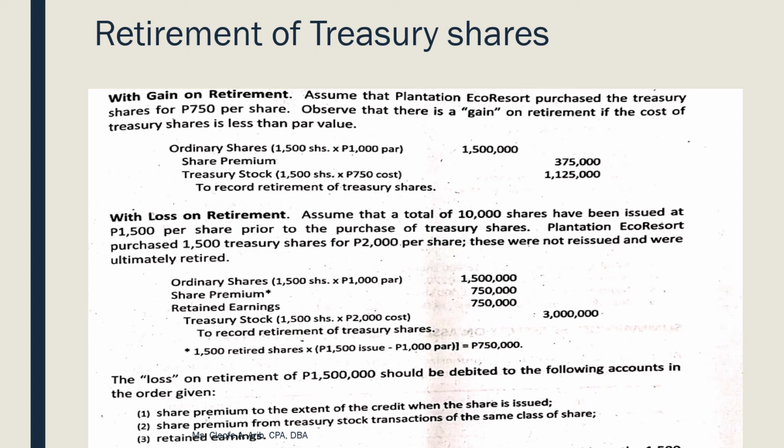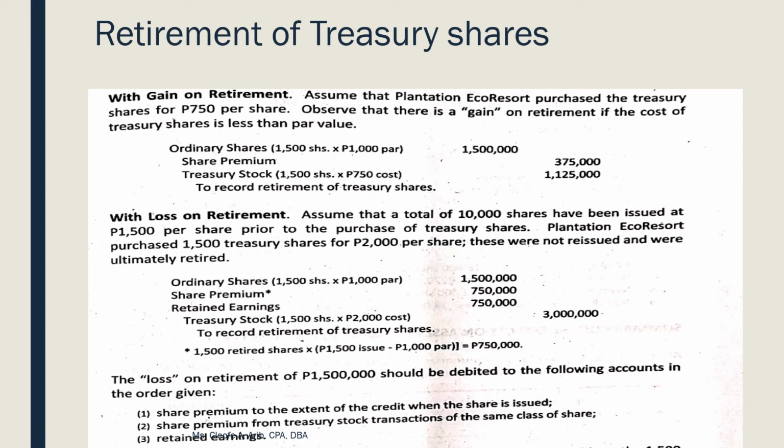So, yan yung assumption ha. Now, if you recall, the par value of your ordinary shares is at 1,000. Pero, binayback lang natin at how much? At 750. So, basically, meron tayong gain na 250 per share. Okay? So, quote-unquote lang yan gain ha. Hindi talaga yan siya truly gain on the part of the corporation. So, how do we prepare entries if we have gain on retirement?